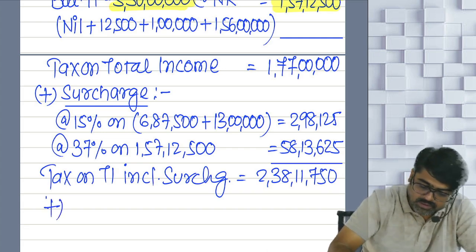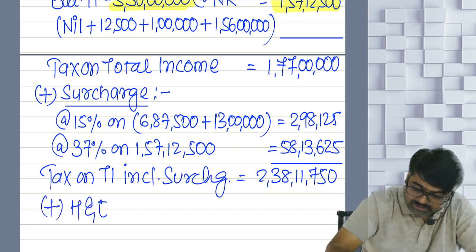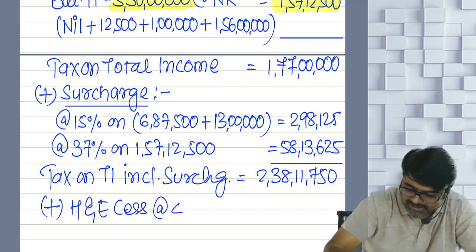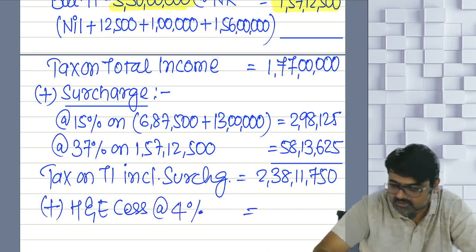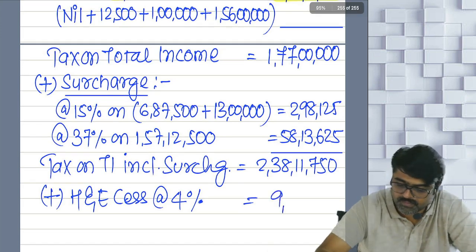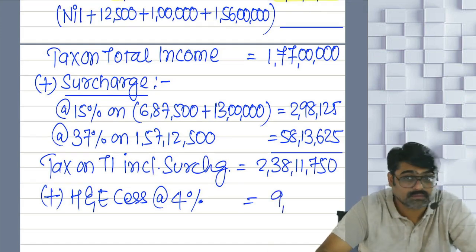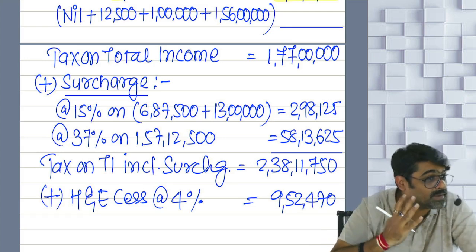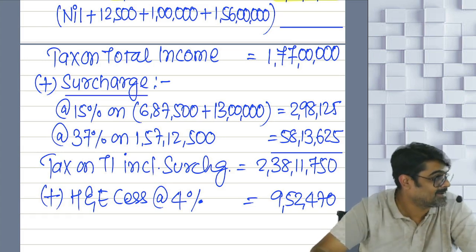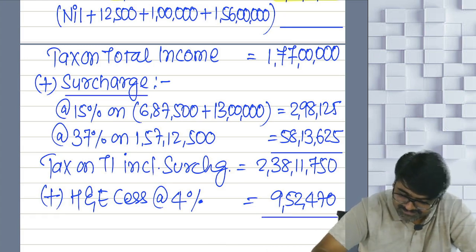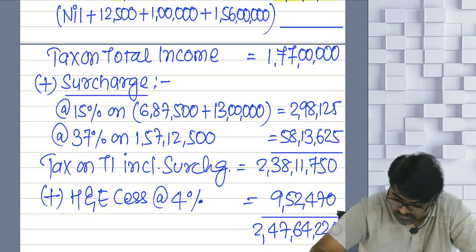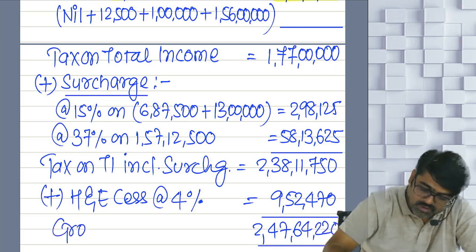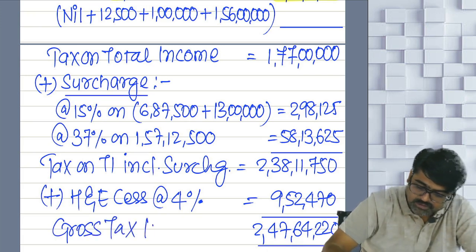Now on that you add health and education cess at the rate of 4%. So 4% of this amount. Just imagine, 9 lakh rupees cess is also taken. So what is the total? 220. This is the gross tax liability.